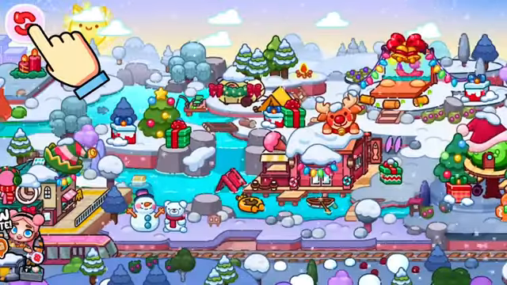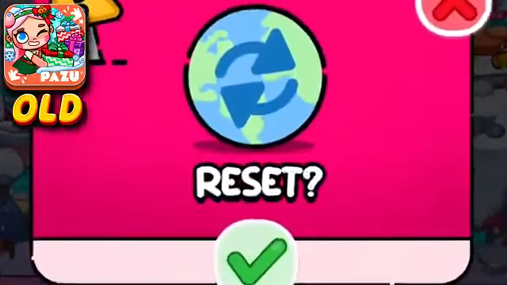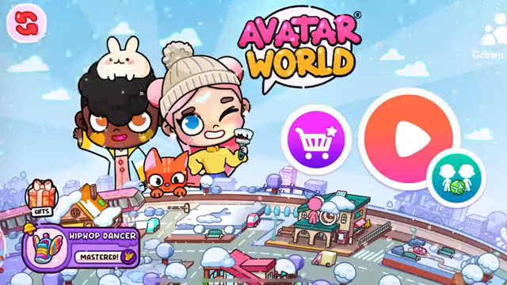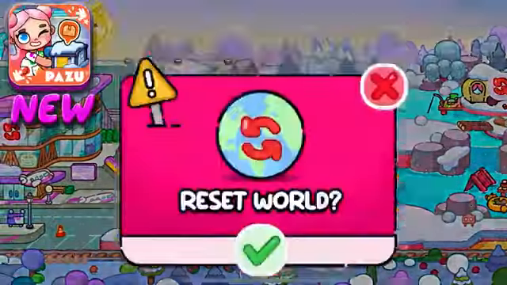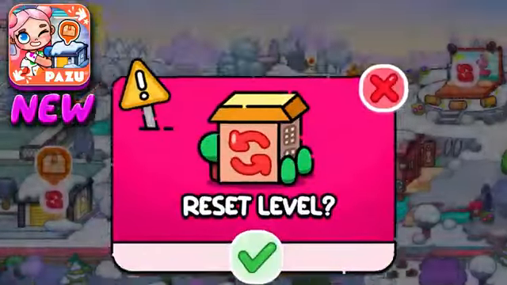In the old version of the game, you could reset the whole world, but you couldn't reset just one location of your choice. It wasn't very convenient. In the new version, the world reset is done differently. You need to click on the reset button in the main menu, and after that, you will have a choice to either reset the whole world or reset only one location you need.